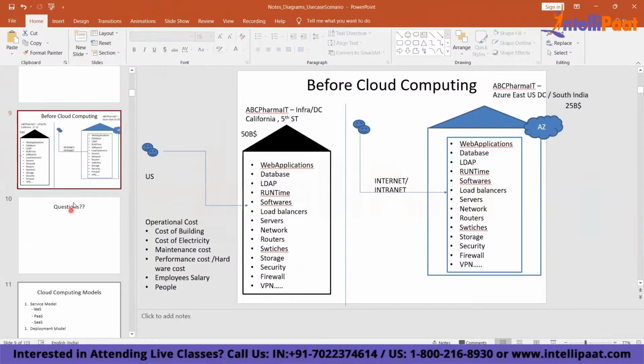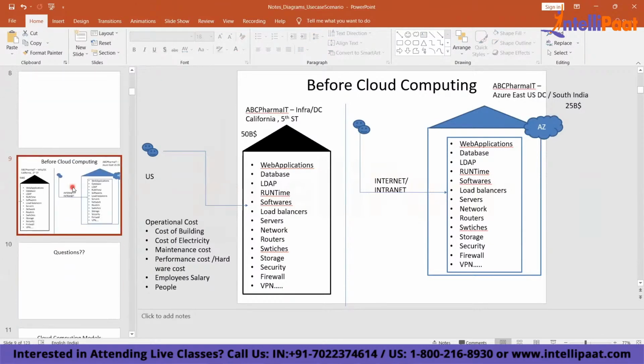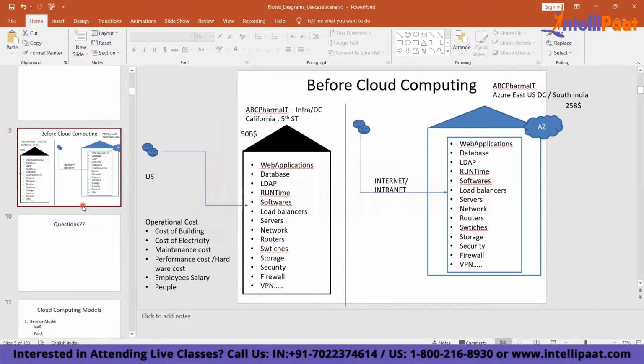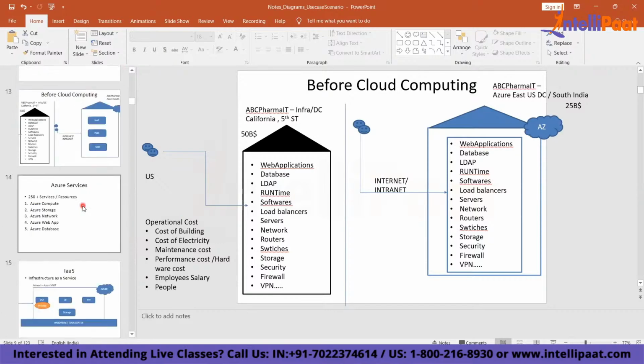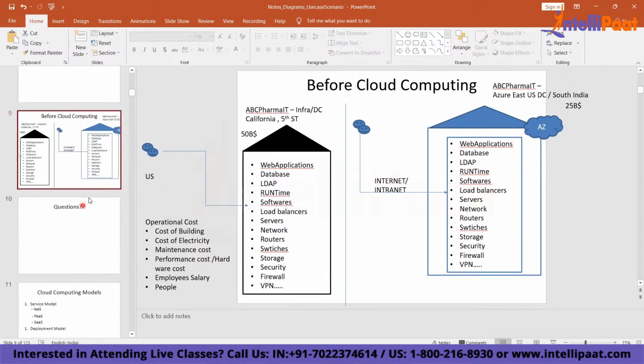So what is cloud computing? As I mentioned, cloud computing is basically running all your services from a cloud provider's data center environment, without the need for owning your own hardware. What are the benefits of cloud computing? Cost, maintainability, scalability, security, performance.